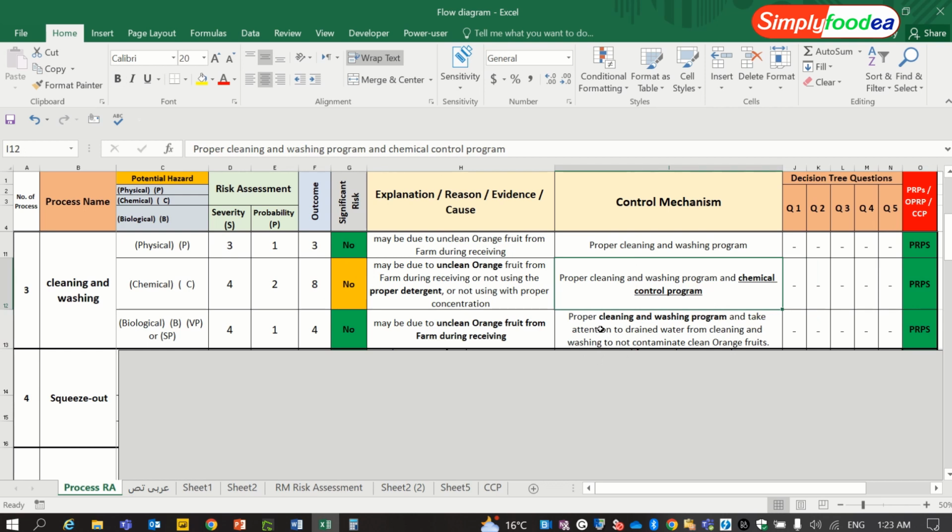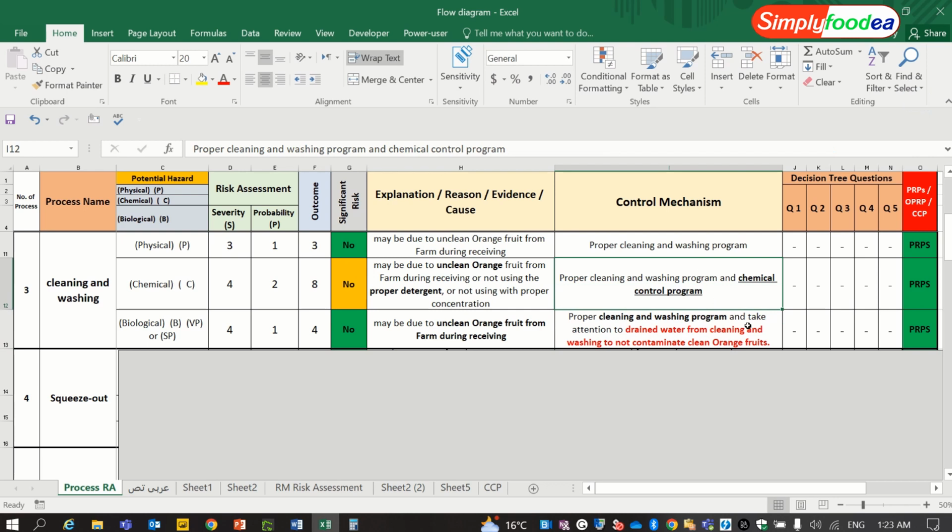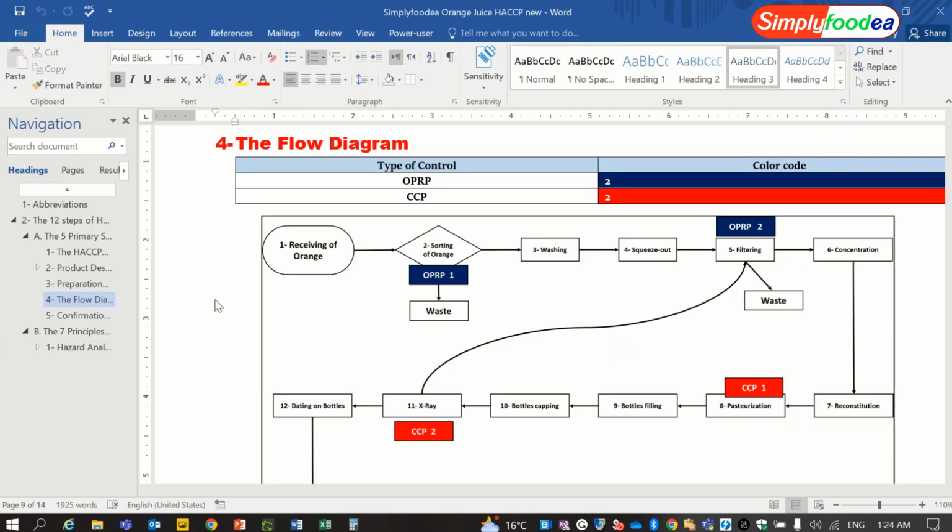Take attention to a very important point about the drainage water from cleaning and washing, to avoid cross-contamination to the orange after cleaning. So this is a very important point about the biological hazard from the cleaning and washing process in the HACCP process.